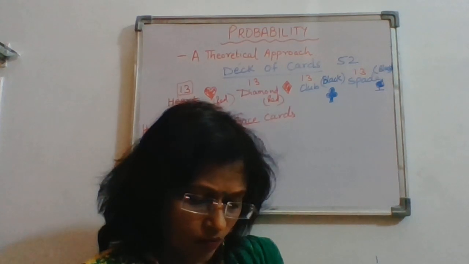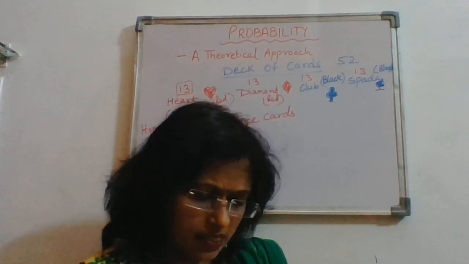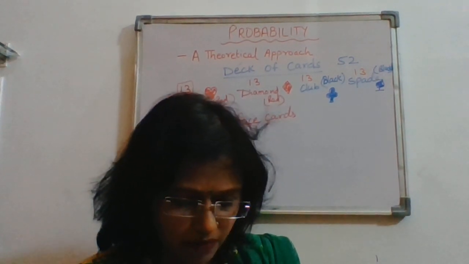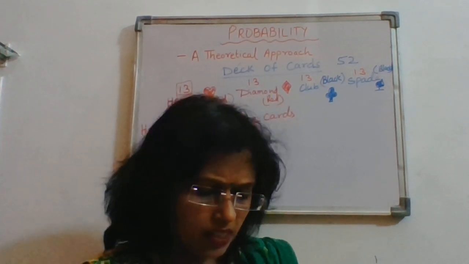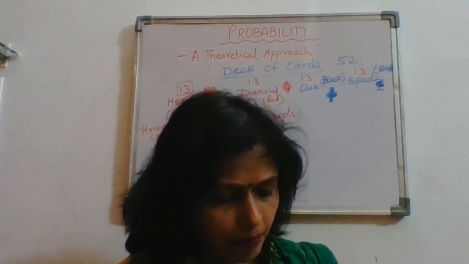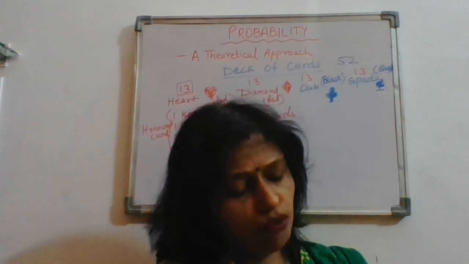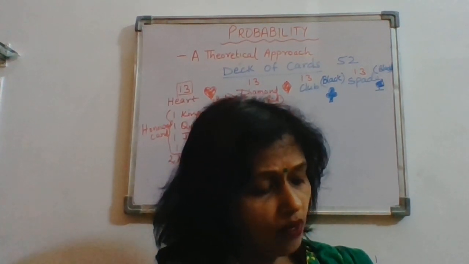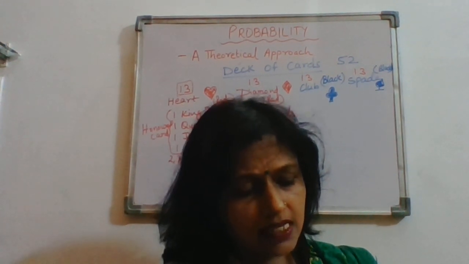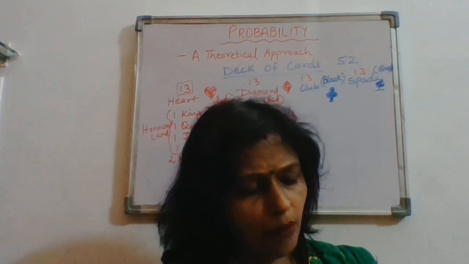Now the next exercise, that is your exercise 15.1. See, you all will be able to give the answers. The first question is probability of an event E plus probability of the event not E is always equal to 1. Okay. Second one, the probability of an event that cannot happen is impossible event. Such an event is called impossible event.